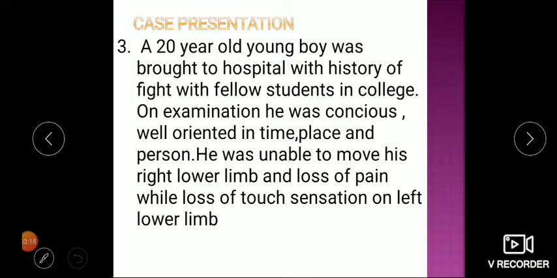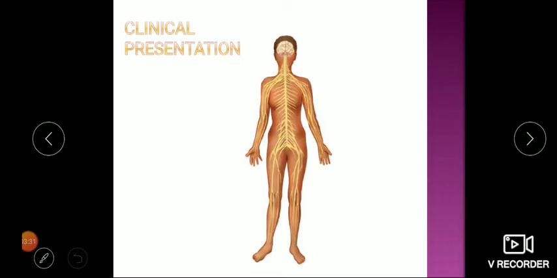After we complete our talk on spinal cord transection, you have to make a provisional diagnosis and try to find what could be the cause in this, what is the site of lesion, what is the type of transection in this. Now let's see how the presentation is there.